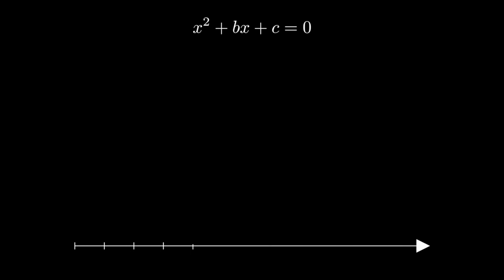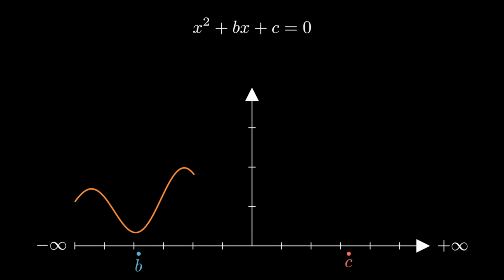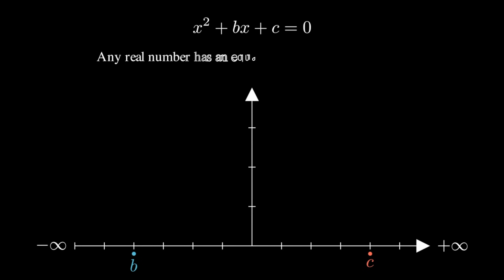So what we don't have in our problem statement is what distribution b and c are taken from. So we need to work it out ourselves. Intuitively, we know that every possible real number must have an equal chance of becoming either of our coefficients.